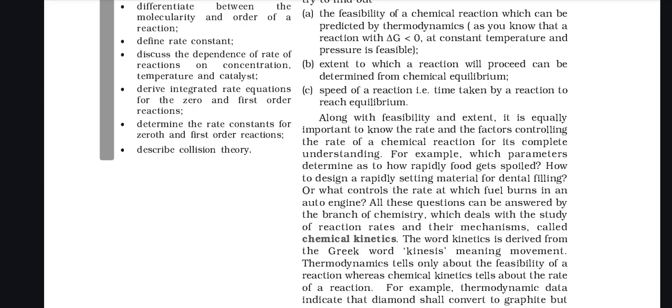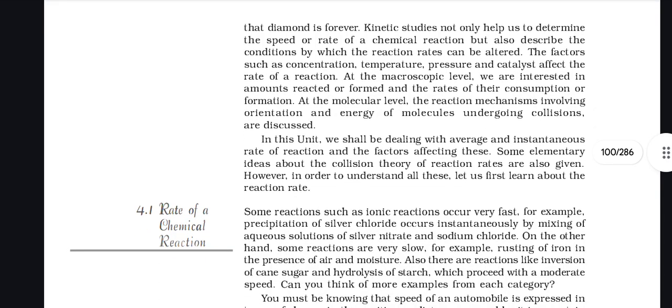For example, thermodynamic data indicate that diamond should convert to graphite, but in reality the conversion rate is so slow that the change is not perceptible at all. Therefore, most people think that diamond is forever. Kinetic studies not only help us to determine the speed or rate of a chemical reaction, but also describe the conditions by which the reaction rate can be altered.